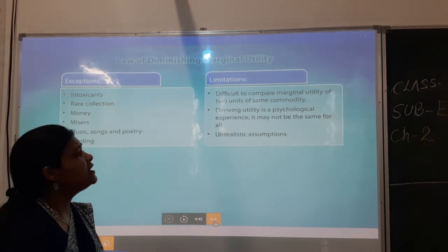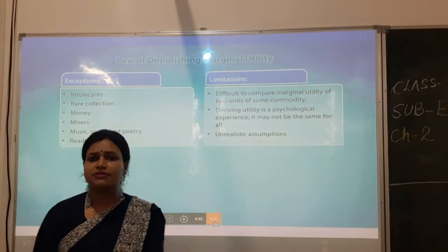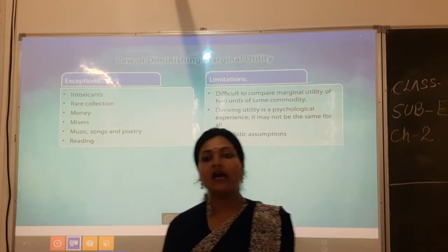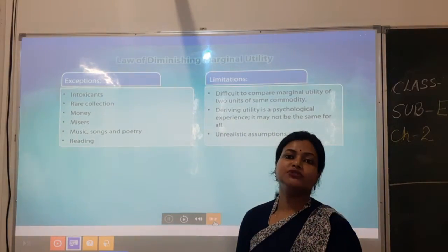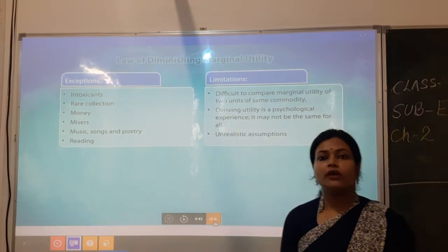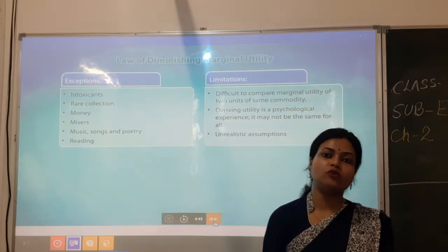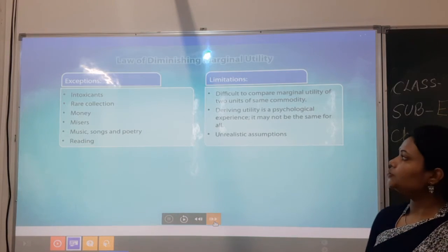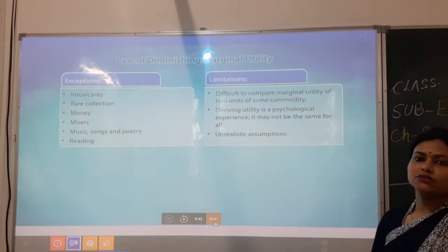Now it is saying that there are unrealistic assumptions. So many of the assumptions we have discussed are unrealistic. So if the question comes, what are the limitations of the law of diminishing marginal utility, then you have to write all these points.